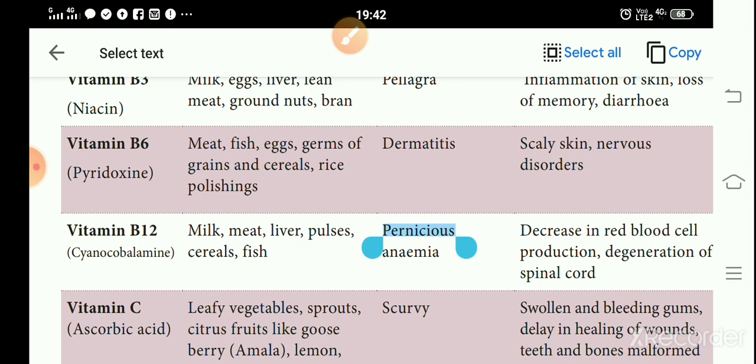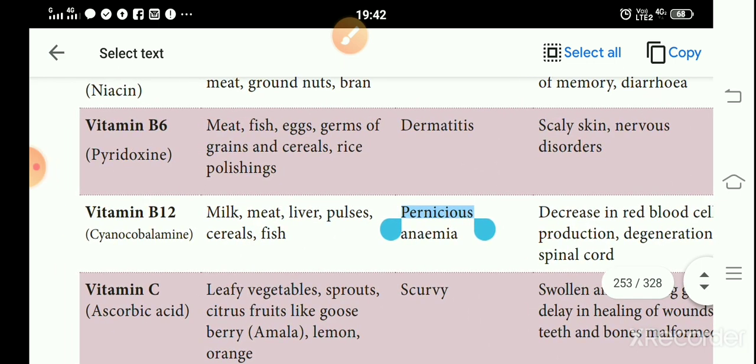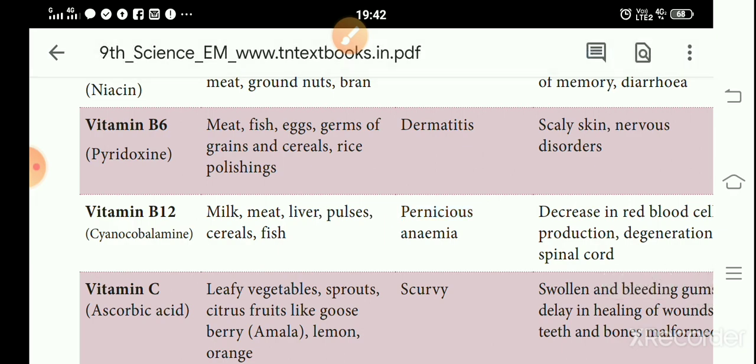Then next vitamin is B12, cyanocobalamin. Sources are milk, meat, liver, pulses, cereals and fishes. This vitamin B12 is also important. It leads to a deficiency disease called pernicious anemia. Here what will happen means a decrease in red blood cell production.